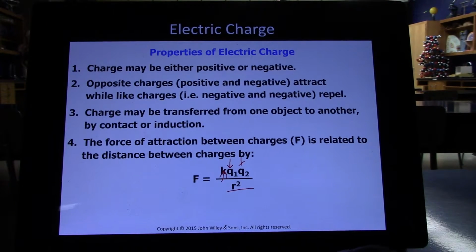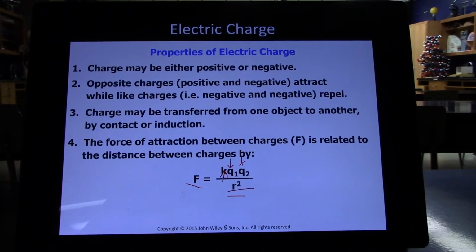So think of 1 divided by 10 trillion. It's almost 0. And so as things get further apart, the force of attraction or repulsion gets littler. As things get closer together, the force of attraction or repulsion gets bigger and bigger and bigger, because as radius gets less and less, now you have a smaller number in the denominator, and that gives you a huge force.